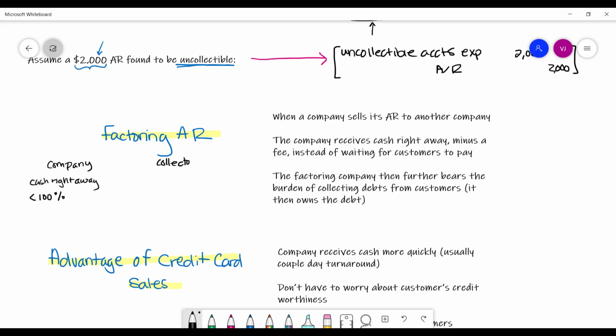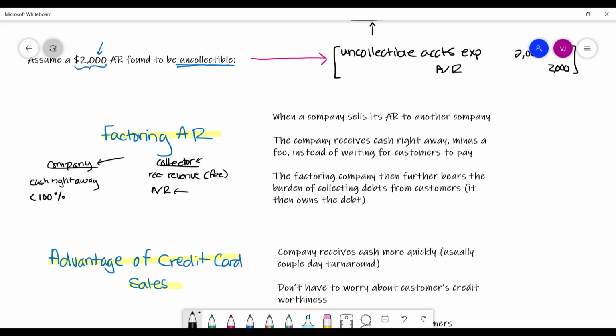The collector, which bought the accounts receivable from the company, will receive revenue in the form of the fee from the company. And not only will they receive the fee, but they will receive the accounts receivable from the customers once they pay. Now, again, there's probably a percentage that this collector won't receive on that accounts receivable if some customers don't pay. But the collector can choose to take legal action, for example, if some of those customers default, to actually finally collect on all of it.